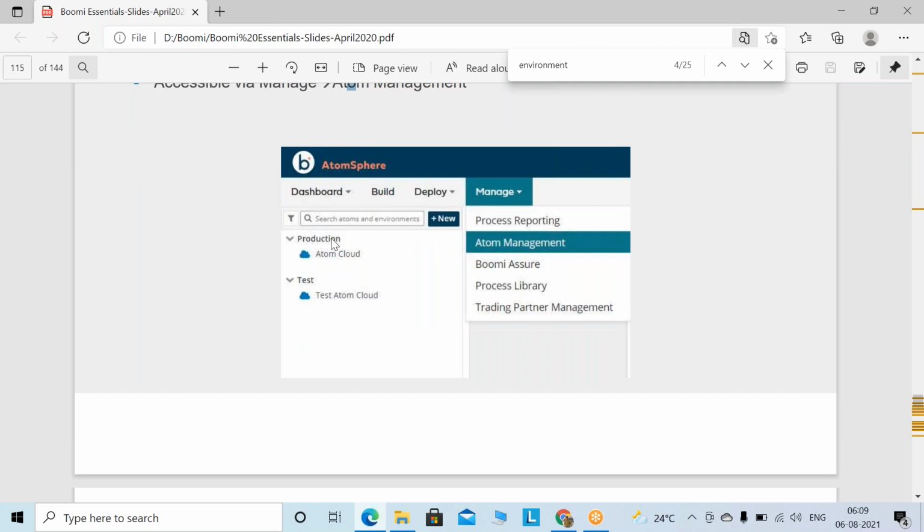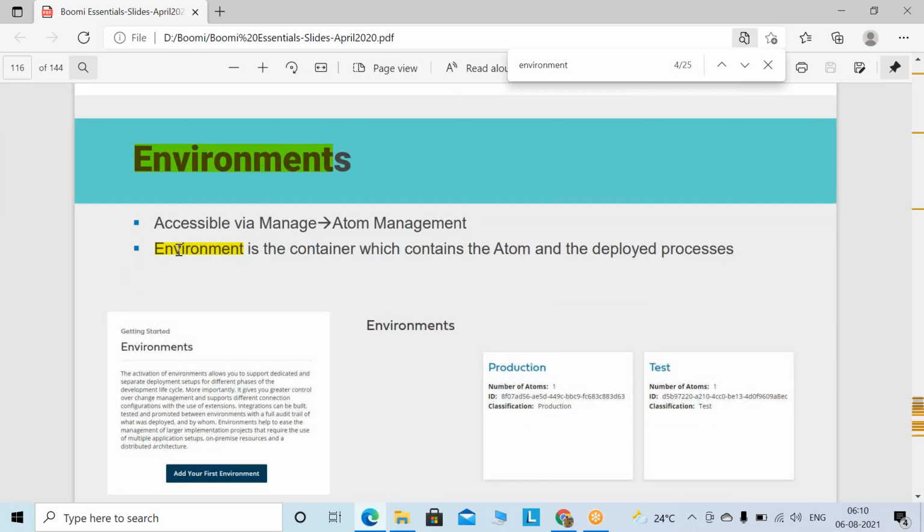Here they have created the production and the test environment. Under those environments, they have created the cloud atom and the test atom cloud. These are the runtime engines. If you come below, an environment is the container which contains the atom and the deployed processes. You need to remember what contains the environments, because once you write the certifications, they will give you options.